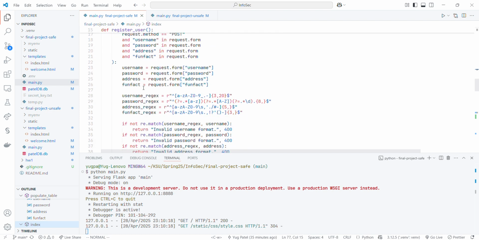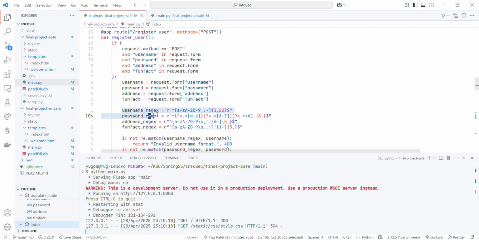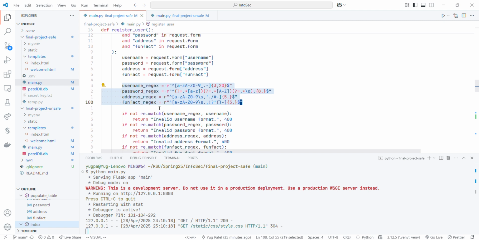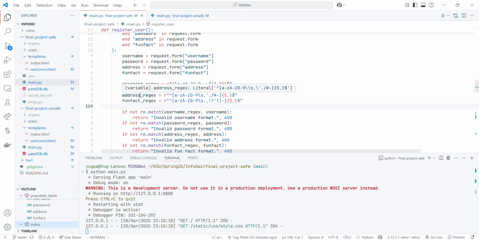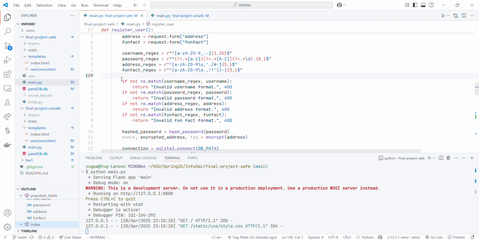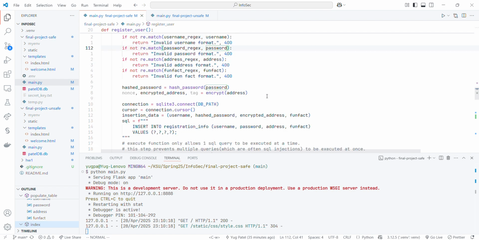Next, the next major change here is that we have these regex patterns for username, password, address, and fun fact. These are backend input validations which would occur before inputting the data into the database. Here we are matching the strings with their corresponding regex patterns, and if they do not match, we return invalid username and do not proceed further.